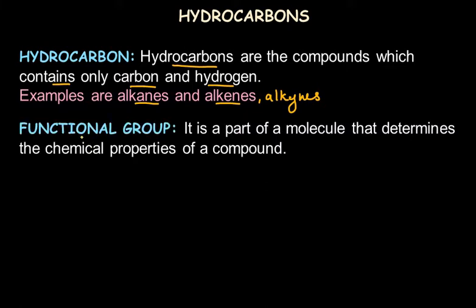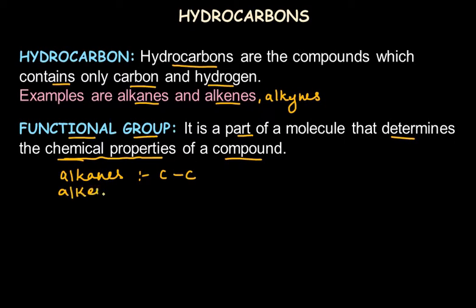One more important term to know about organic compounds is the functional group. What's a functional group? It's a part of a molecule that determines the chemical properties of a compound. Each and every organic compound has its own functional group, which is responsible for the chemical properties of that compound. For example, alkanes are made of C-C single bonds, so the main functional group in alkanes is the C-C single bond, and this is responsible for the chemical properties of alkanes.